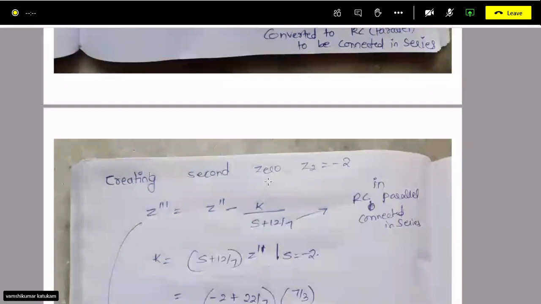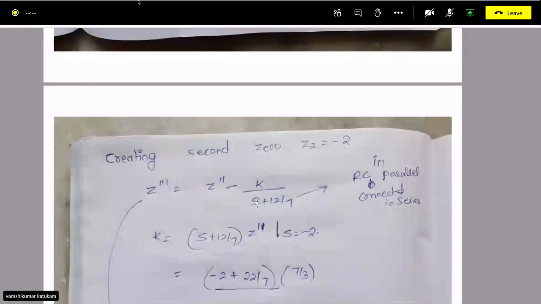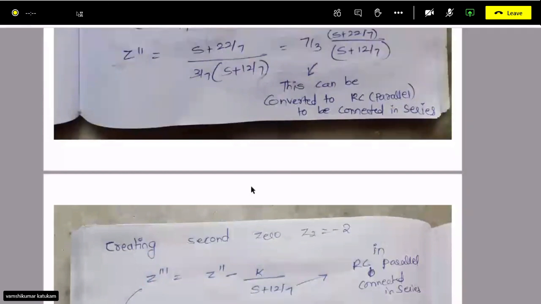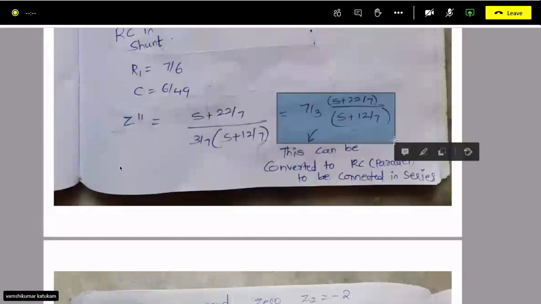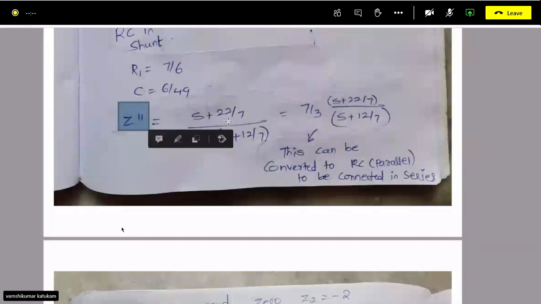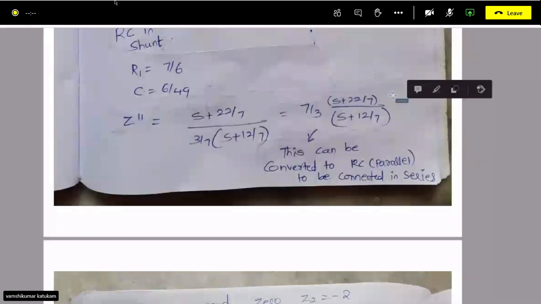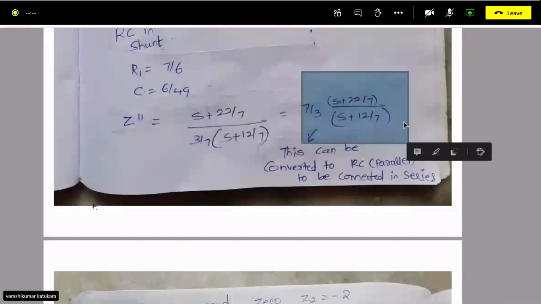So we are shifting in this way. Why? Because I need a constant. Suppose this is our impedance function, Z11 dash. After R and RC in shunt, I want RC in series, but that should be in parallel. That means I need some plus term here. Plus something is there, then only I can add to the obtained network. So for that,